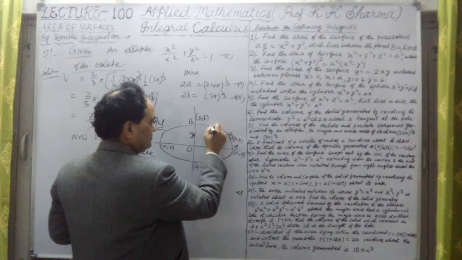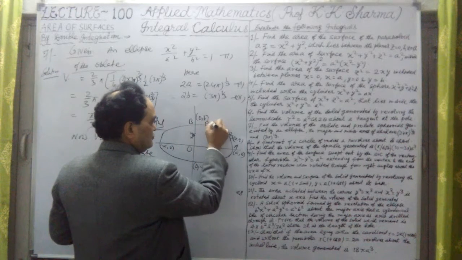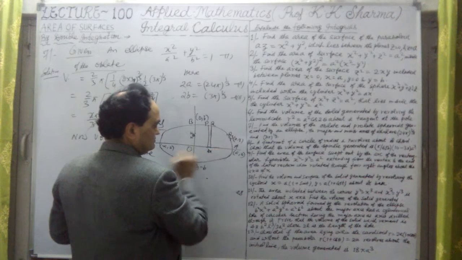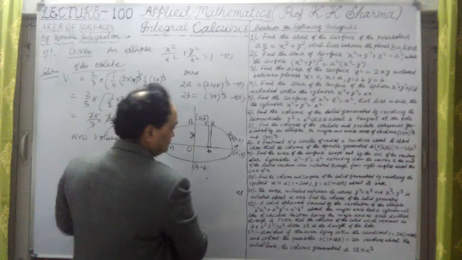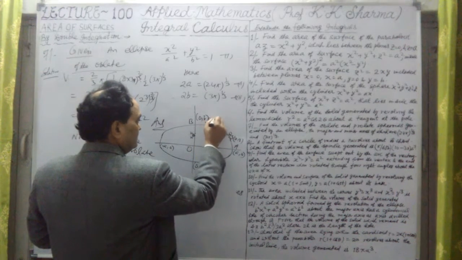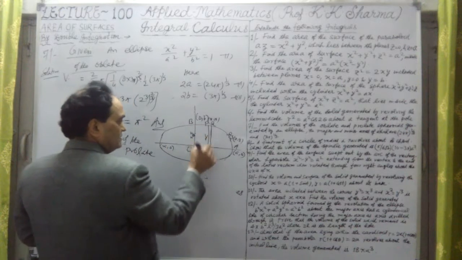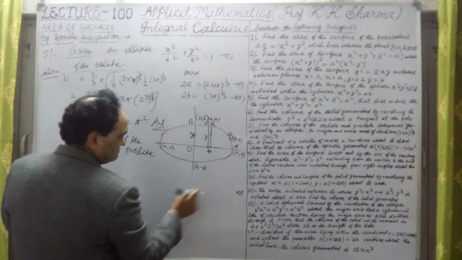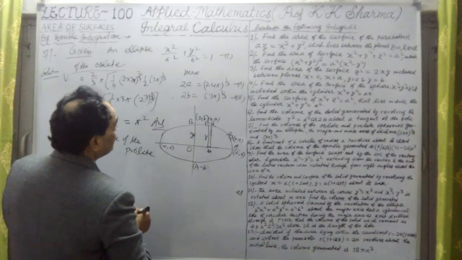Okay, so this first point is P here, Q point here, and this is dx now, or delta x. This is dx now. So, and this will be y, the coordinate of this P(x, y). If I take, so this is y height. Therefore, volume in this case, and coordinates are same.